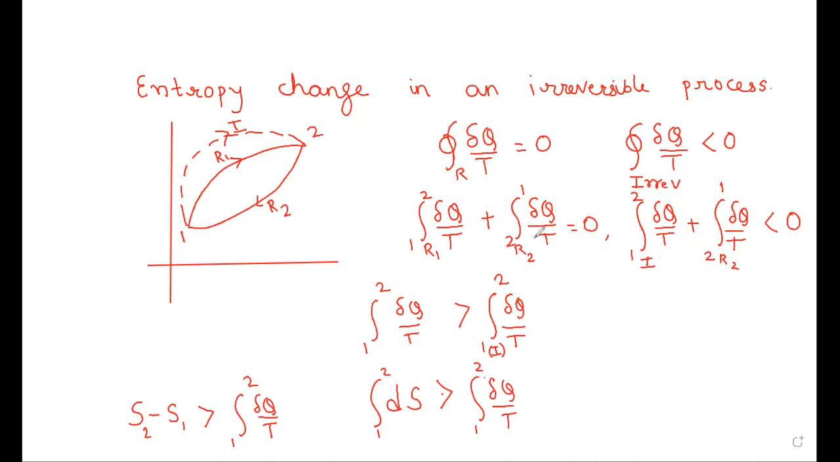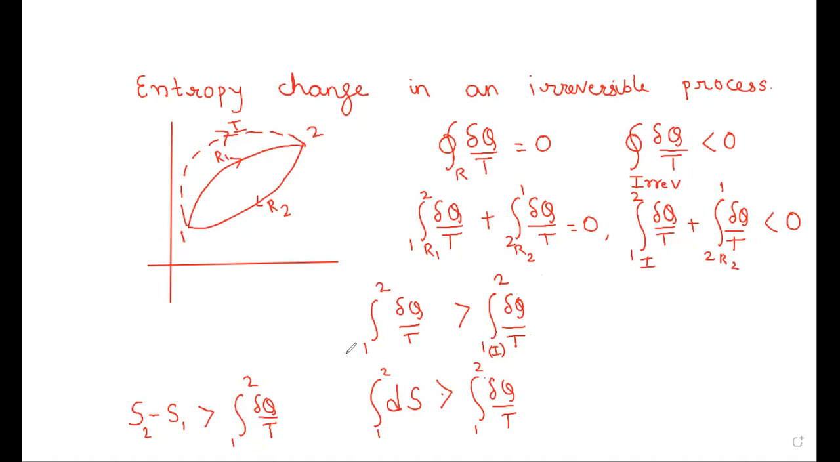This is very commonsensical. Just compare these two expressions. Two terms are the same, and one sum is equal to 0 and the other is negative. So it means that this term has to be greater than the other term. That is, the reversible path term from 1 to 2 via R1 of del q by T has to be greater than the integral from 1 to 2 via the irreversible path I of del q by T.